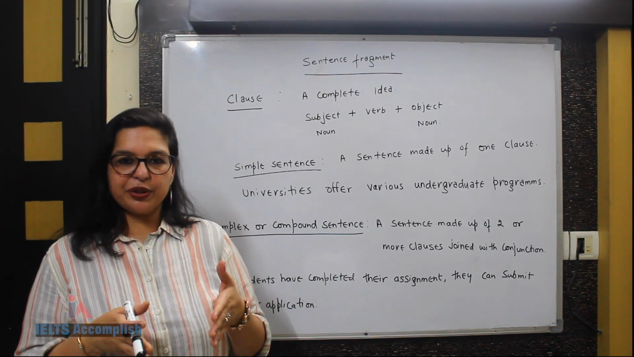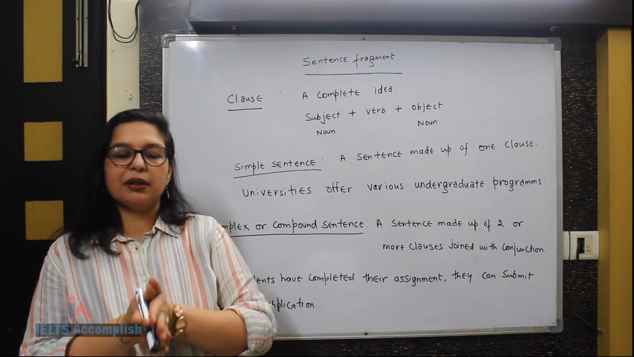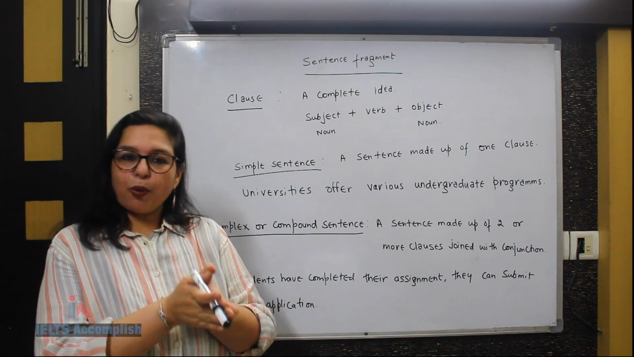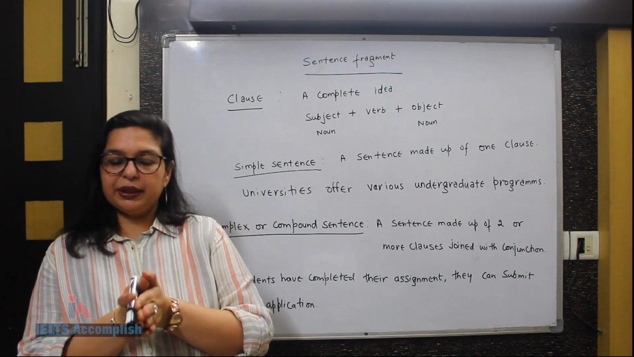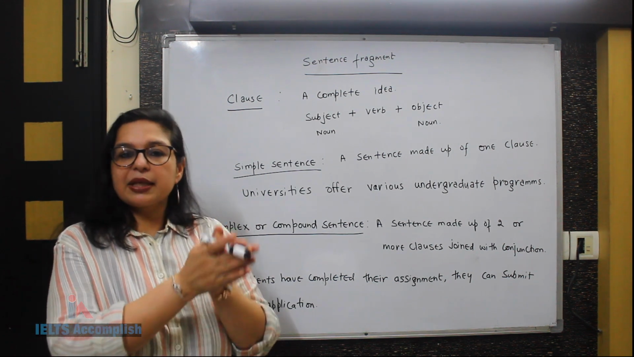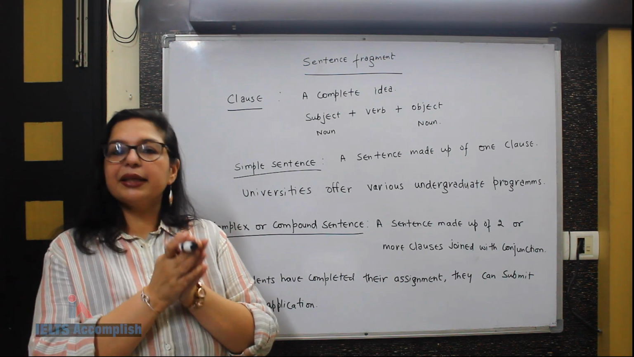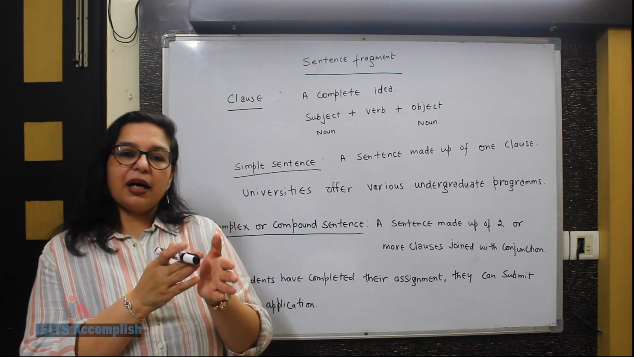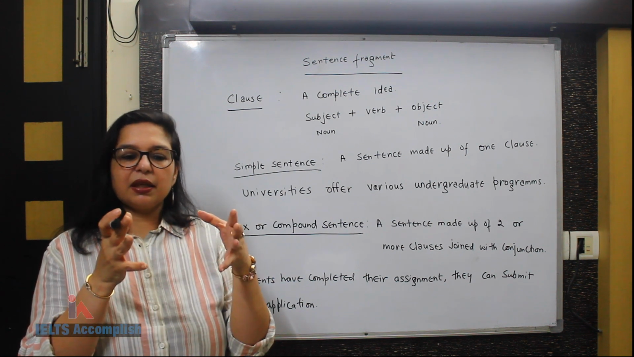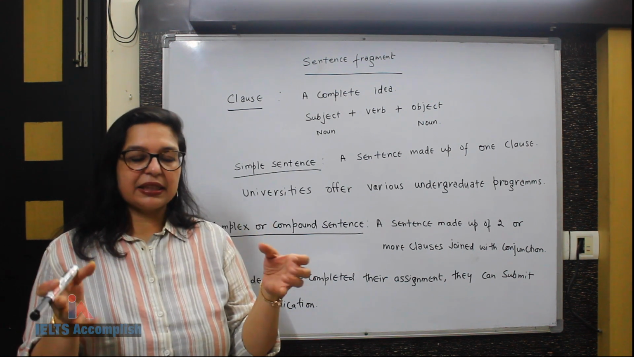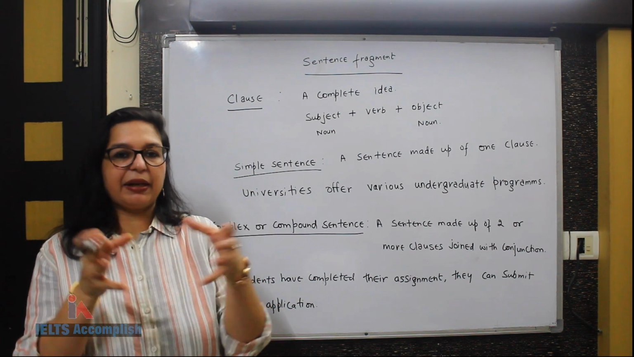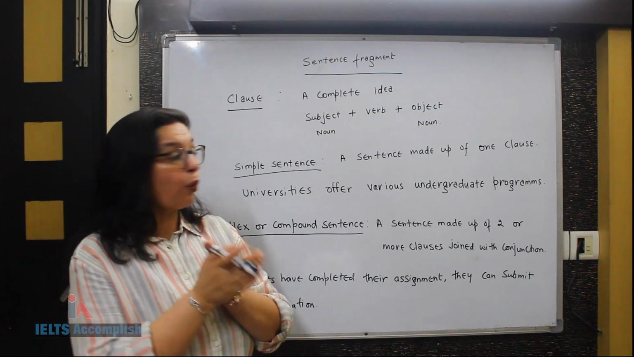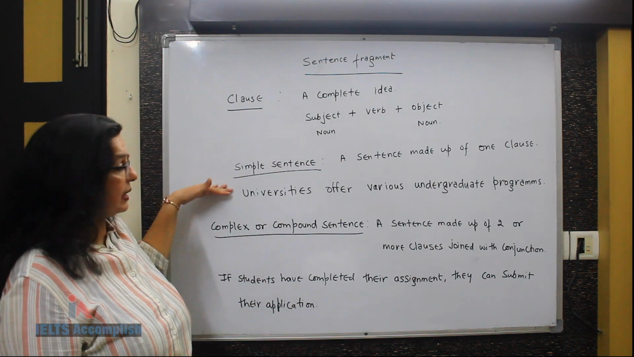In this series of videos, we are learning about some common errors that students often make in their IELTS writing that can be spotted and corrected during proofreading. The last video was about subject-verb agreement, and in this video you will be learning about sentence fragment. Sentence fragment means when the sentence is not complete, it has some part missing. Fragment means a piece. So before we start that, let's understand what a clause or a sentence is.